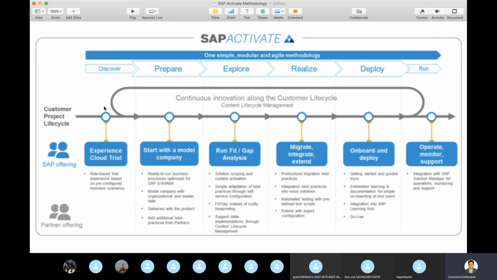Realization, which was development, and finalization, they brought together into realization. Those two are merged into realize, and go live they made into deploy. So out of 5 they kept 4, and what they merged is realize and finalize, into one called realize. That's it. It is a simple naming convention, and if you look at the consultant in depth, they know which bucket it will fall into. That is the major difference here.